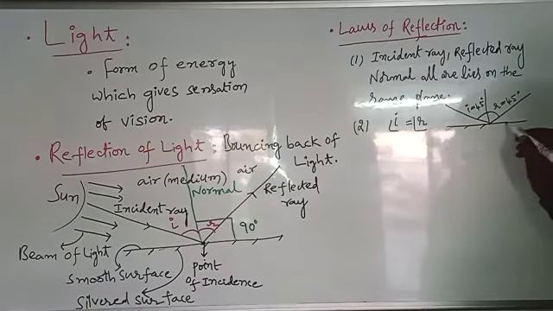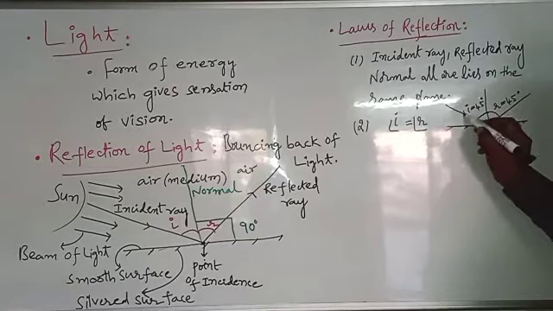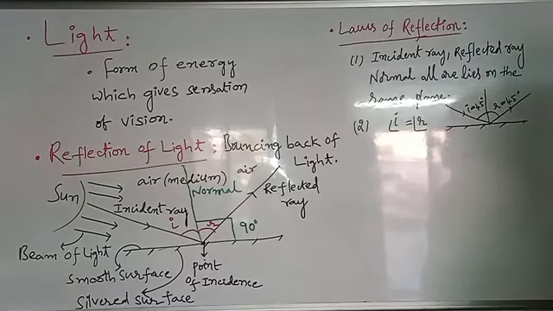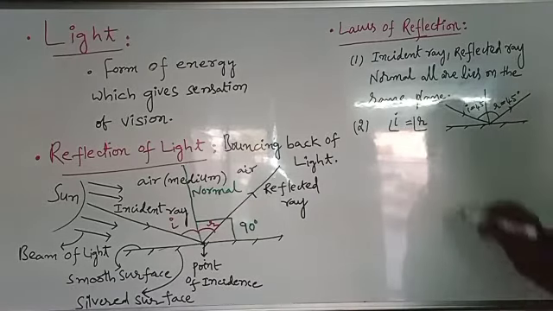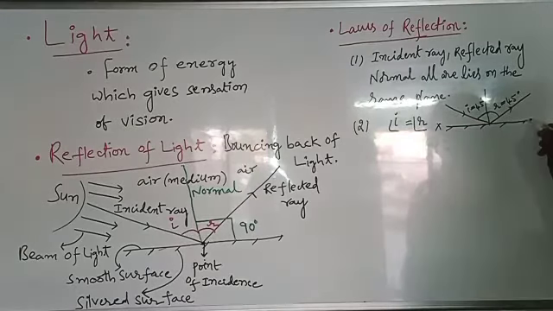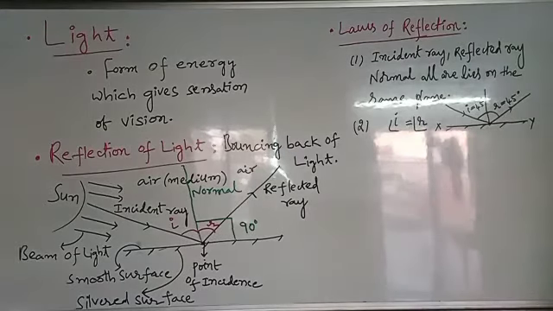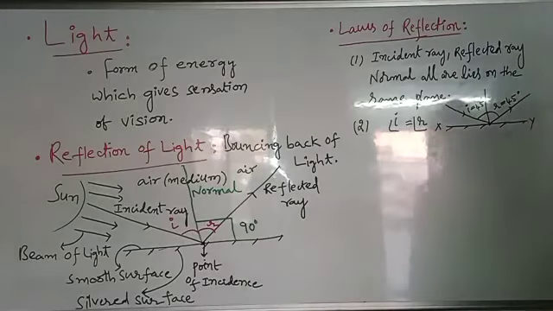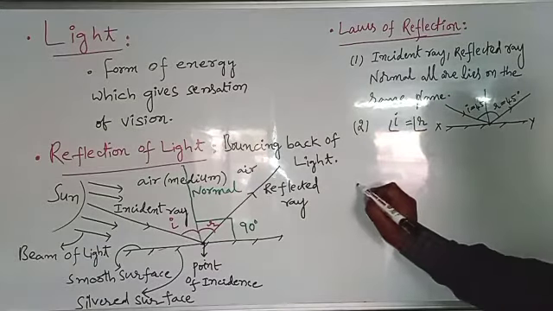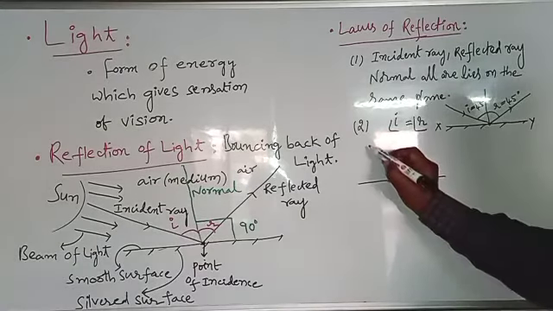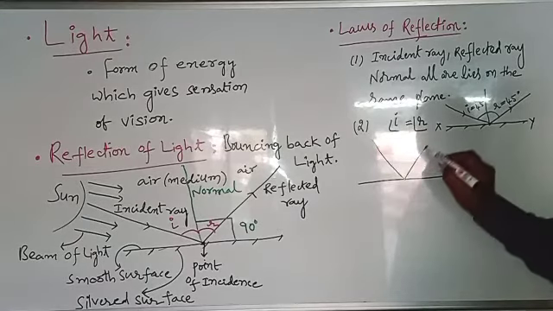And this is the surface, silvered surface, incident ray, reflected ray. XY is the plane, and the incident ray, reflected ray and normal lie on the same plane. Here XY is the plane. At the point of incidence, all lie on the same plane. Let us see the second example.